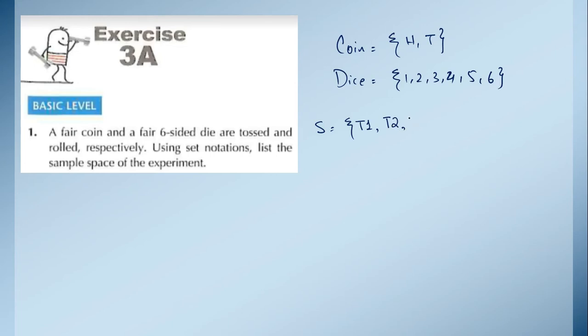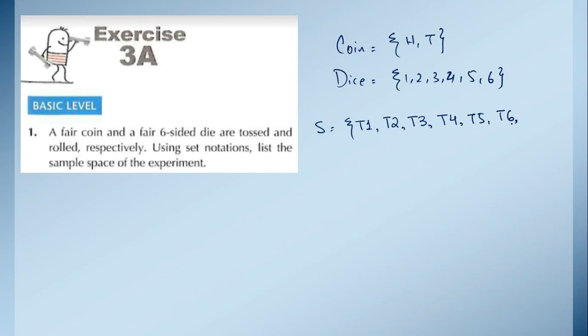Similarly, maybe from the coin we will get tail, and from the dice we will get number 3. Similarly, T4, T5 and T6. It means from the coin we are getting tail, and from the dice we are getting 1. Then again from the coin we are getting tail, and from the dice we are getting 2.